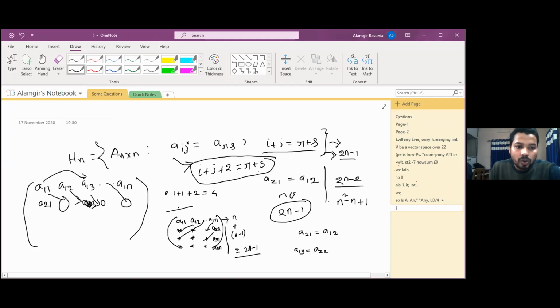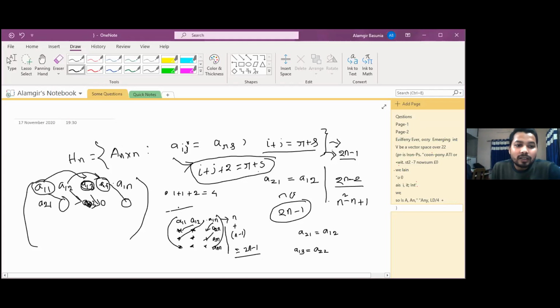You are saying 1 plus 2. Yes, this one is also dependent, right? Yes, sir. Okay, this one is also dependent. This one we cannot choose. Okay, then A11, which elements are here? Any other? Then A22, I think A23 is here, A14 is here. A14 is here, right? But A12 will also. Then from this one, how many elements can we choose independently?